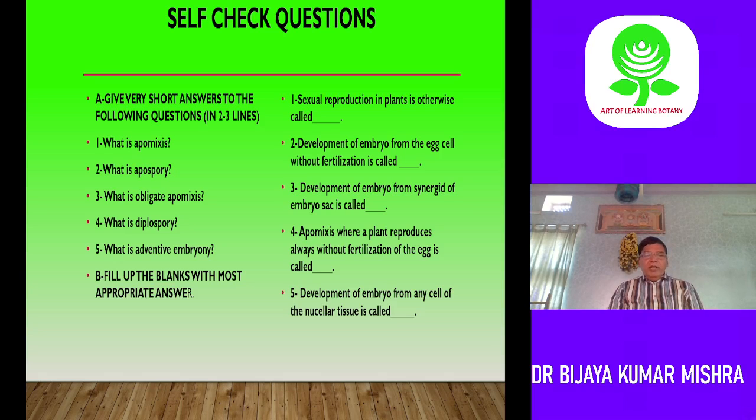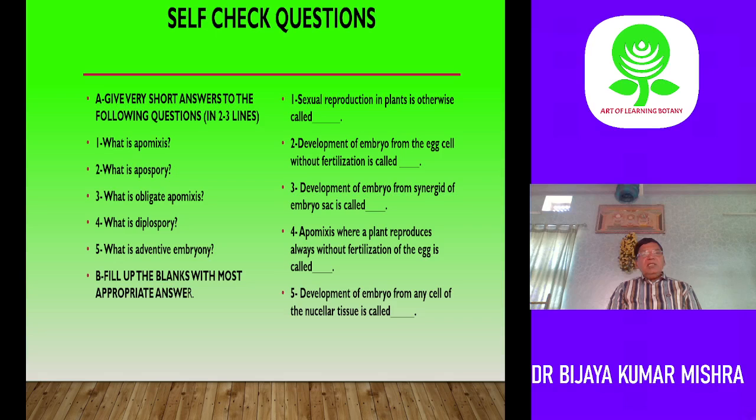What is diplospory? Diplospory is a type of apomixis where the diploid egg of a diploid embryo sac develops into the embryo without fertilization. It can be said to be diploid parthenogenesis. What is adventive embryony?